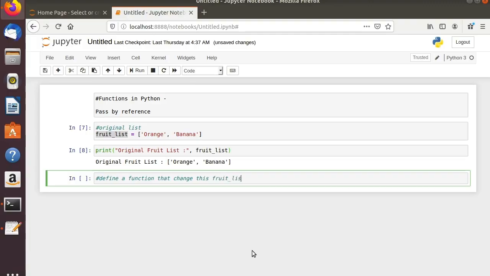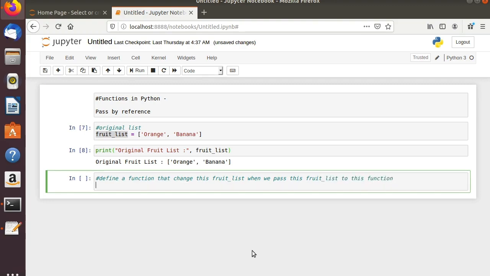Okay, now let us define a function that changes this fruit list when we pass this fruit list to this function. So def, now, so what do I write? We can write anything. Change value, suppose. Okay, value of original function, and you can pass.